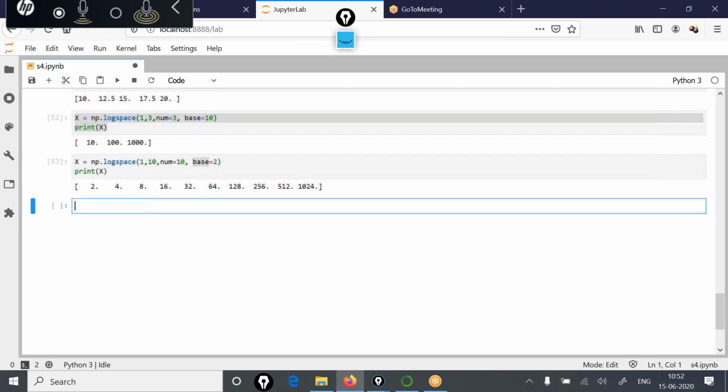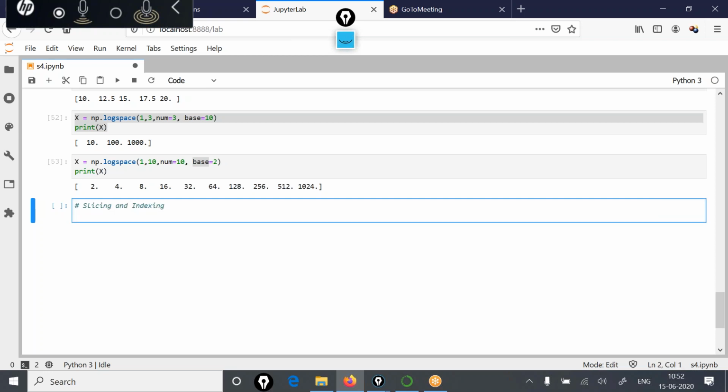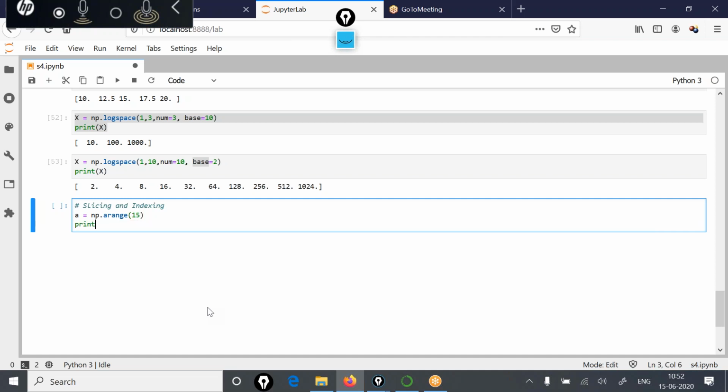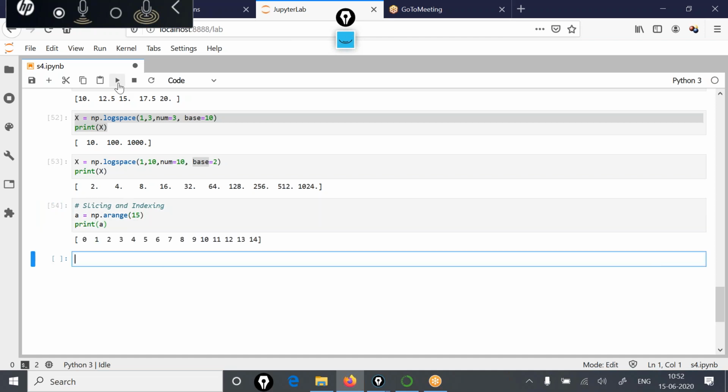Now we will see how slicing and indexing can be done on the NumPy arrays. For that, we will create a NumPy array with a range of values. Let's say np.arange(15), and if I print a, it will display the first 15 values.